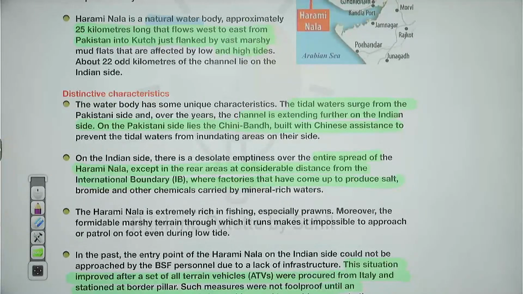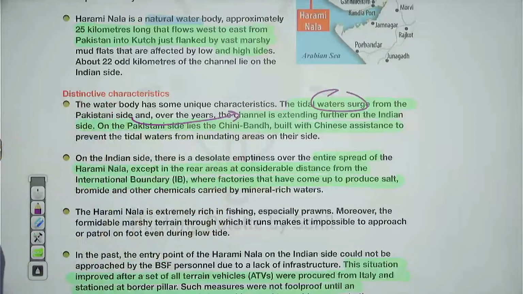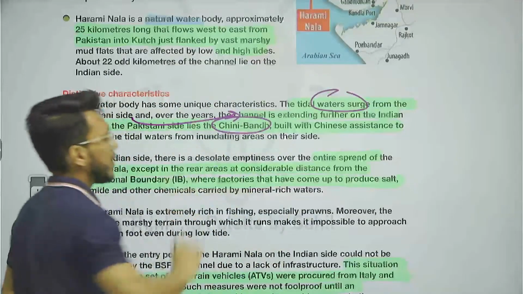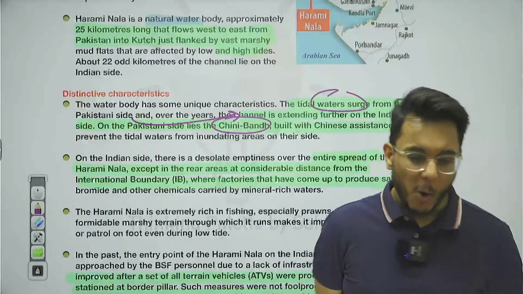Okay. Now, guys, when we talk about this particular region, the tidal water from the Pakistan side comes over towards the Indian side, fine, towards the Indian side. And on the Pakistan side, they have also established a Chini Bandh, that is a dam made by Chinese assistance. Now,